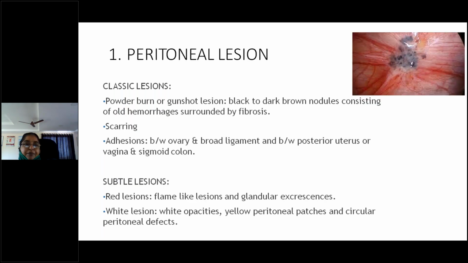So already I told you how classic lesions look. They are like powder-burn lesions, black, like the black powder on a matchstick. Sometimes that leads to fibrosis, scarring and adhesions. Red flame-like lesions will be present, and white lesions, that is white opacities, and yellow peritoneal patches. These are the modes of presentation in the pelvic peritoneum.